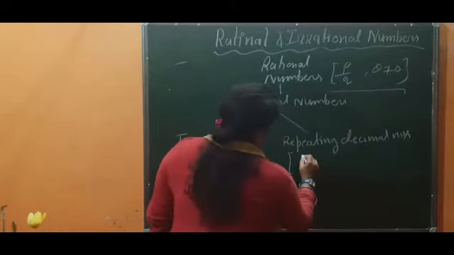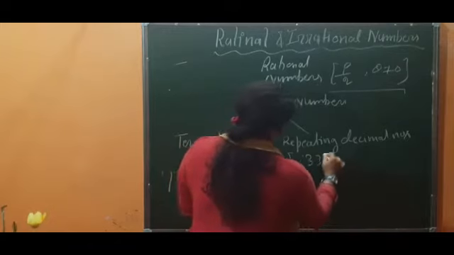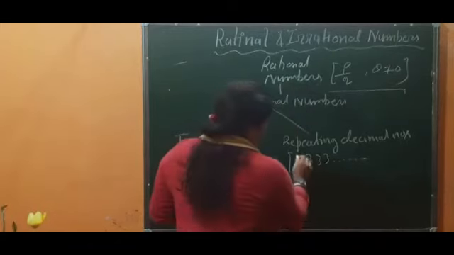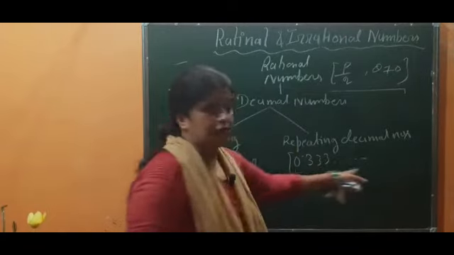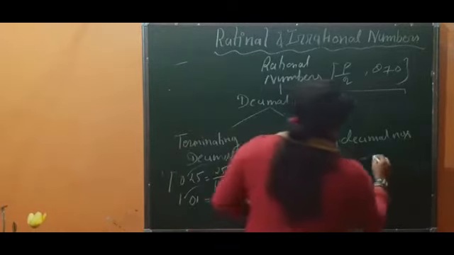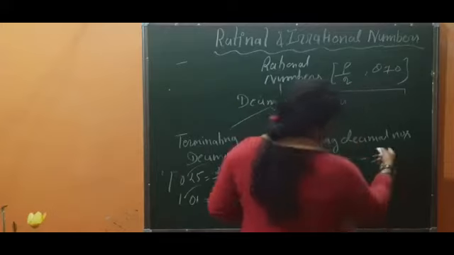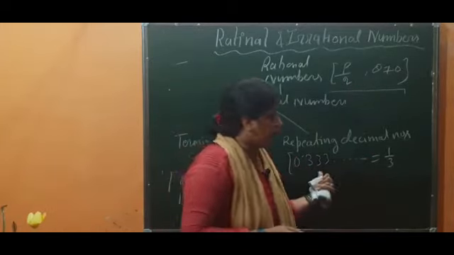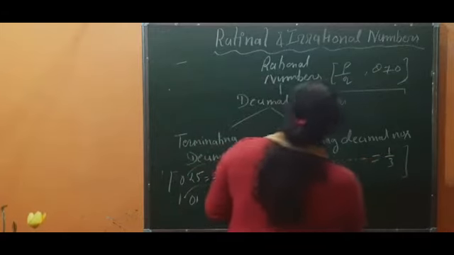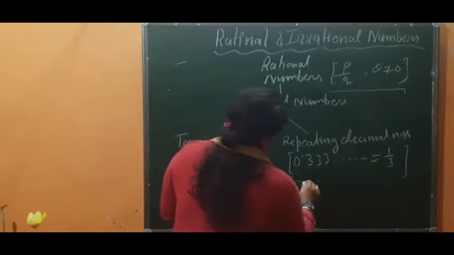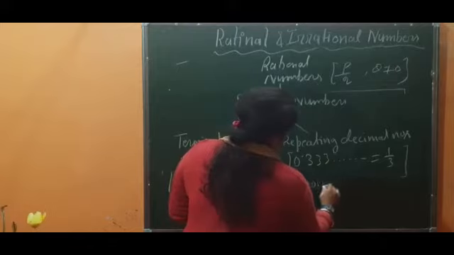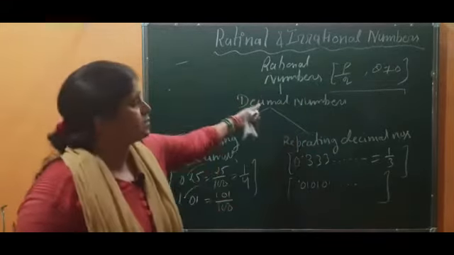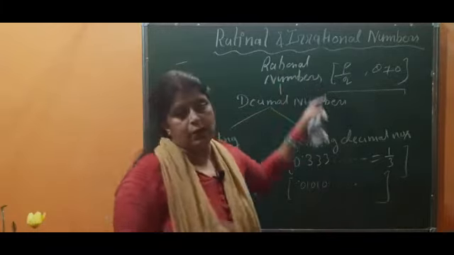If you are going to write 0.333 and so on, okay, that is equal to what? 0.333 dot dot dot is equal to 1 by 3, because when you divide 1 by 3, you will see you will get this as the quotient. So this type of number where you will see the repetition of digits, like 0.01, 01, 01 and so on, all the repeating decimal numbers are also rational numbers. I hope it is clear.